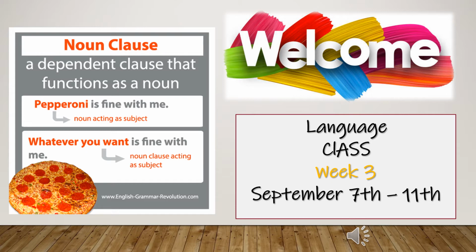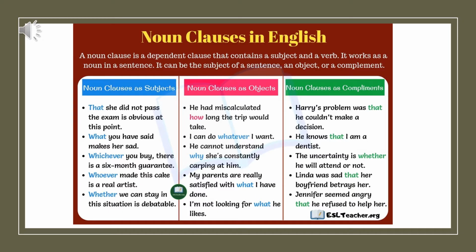We will see the different types of noun clauses that we have. We will have the explanation of noun clauses in class, in our virtual class. But in advance, I have to tell you that noun clauses can function as subjects, objects, and as complements of the subject. If you see the blue chart, they are working as subjects.